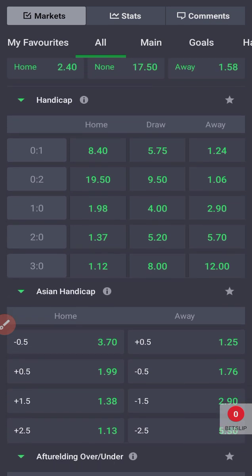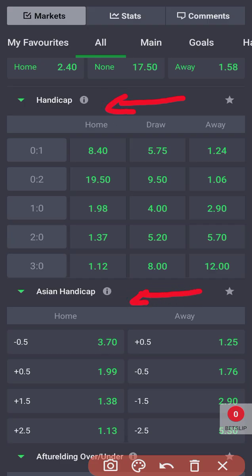Now, as you can see, we have handicap and we have Asian handicap. These two markets do not mean the same thing, but at least they have perhaps the same function. Yes, they have some similarities, but they are very different, and that is what I will dissect and explain to you in this particular video. Now I'll be starting with the handicap section.